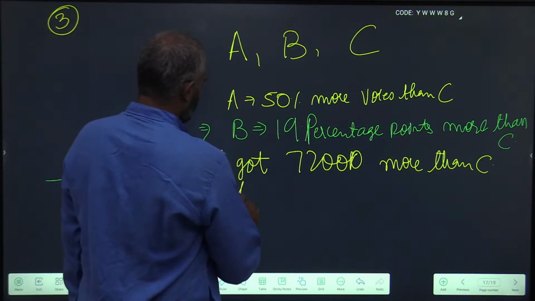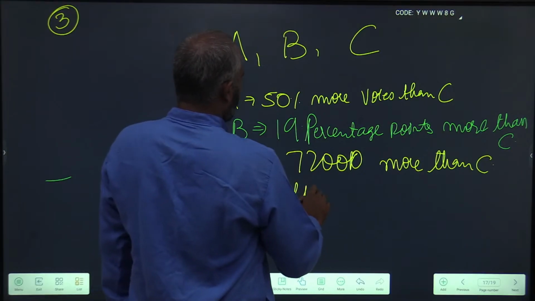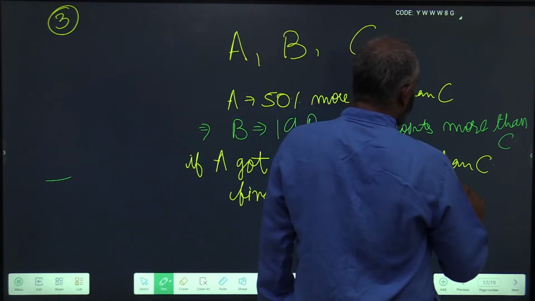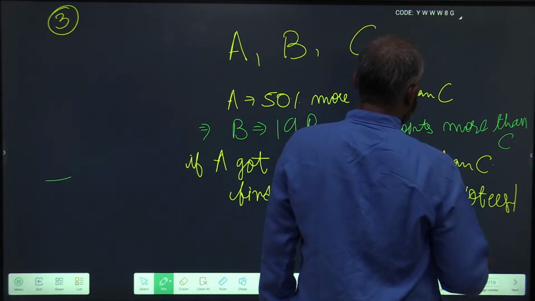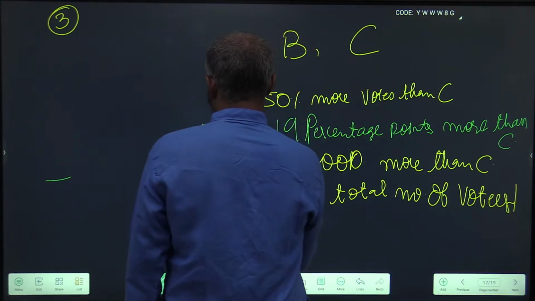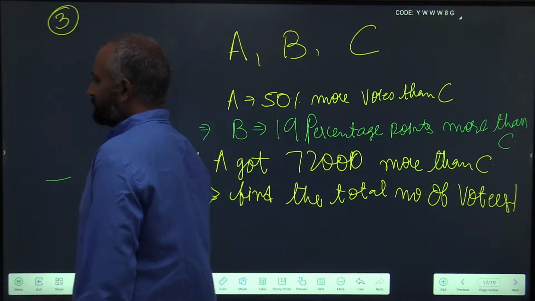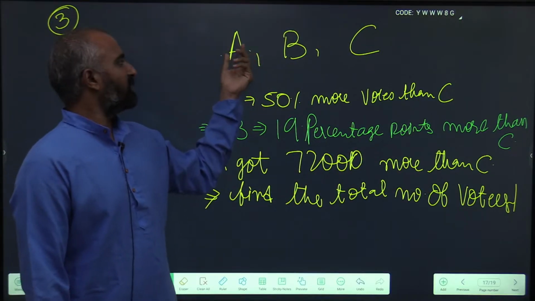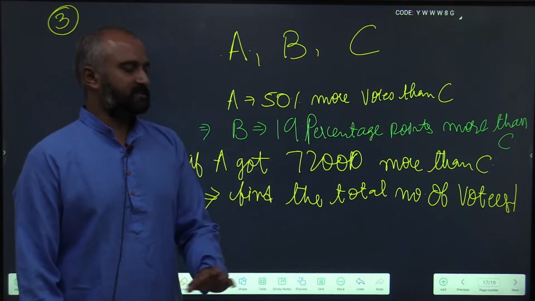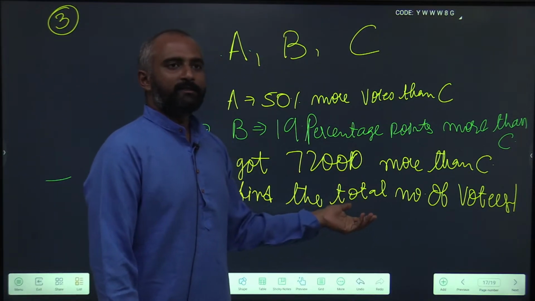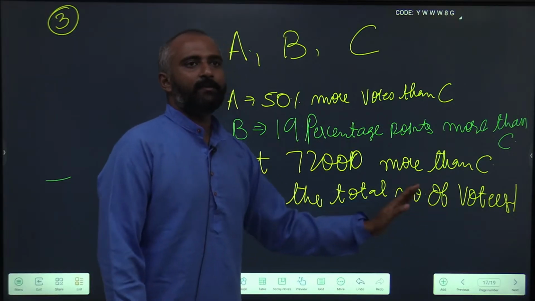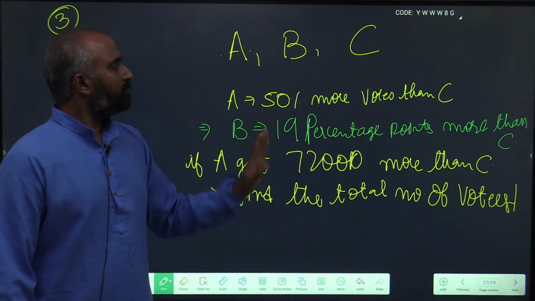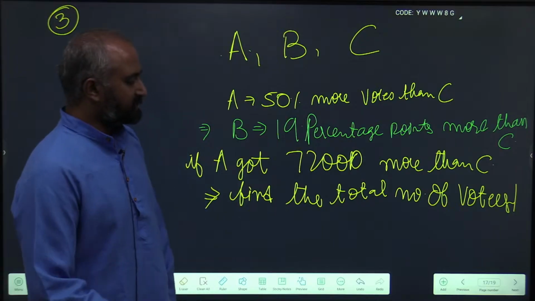find the total number of voters. And the final destination could be anything. He can ask for the total number of votes, or he can ask for the votes of A, the votes of B, or the votes of C. Based upon the desire of the examiner, anything can be asked. Once you solve the problem, everything becomes apparent. Now pause the video and solve the question and compare it with this. We will see the solution in a few seconds.